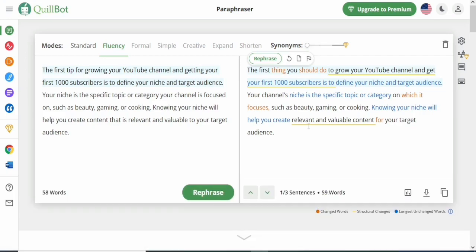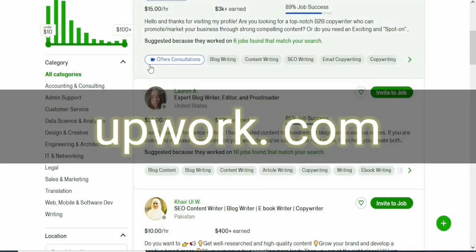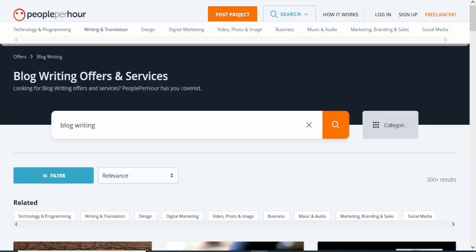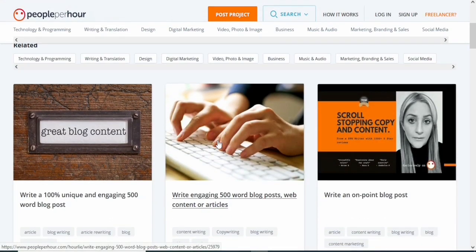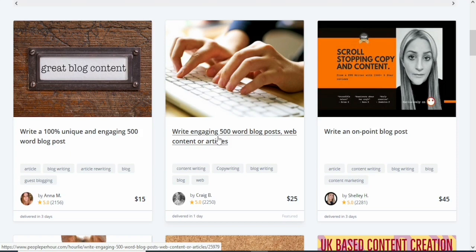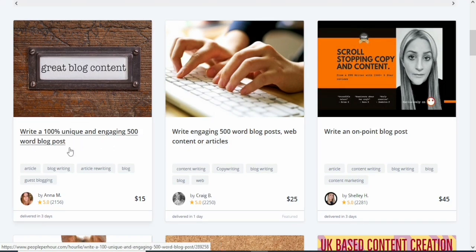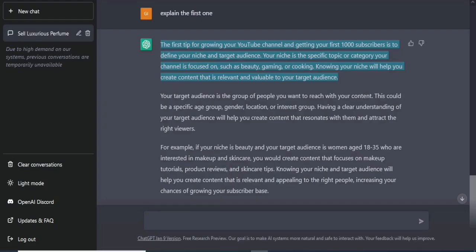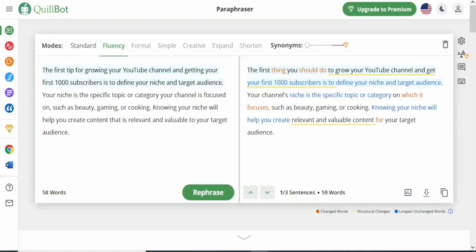So you can start using this particular method I've taught you. Go over to Upwork and create an account. Then you also come over to PeoplePerHour and create an account so that you can start getting buyers. So you would list out your gig as a blog writer and start rendering blogging services. Just as you can see, all these persons are writing blog posts for people. You can also set up your gig and start writing blog posts for people, and whenever they give you the job, you come over to ChatGPT and write the blog post right here. Then come over to Quillbot and rewrite the blog post and give it back to your client. So this is how you can start making money for yourself.